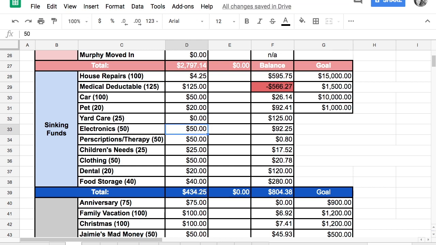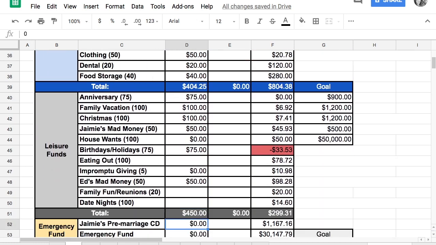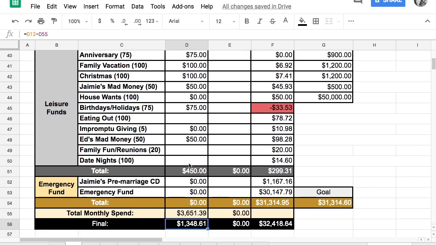Our electronics account, this is just a nice account to have funding in. We can go a little bit lower in this account just because we're building it up in case something breaks down. Prescriptions and therapy, $50 is about right. Children's needs, $25. Clothing, $50. Dental, $20. Food storage, $40. Okay, let's see where our numbers are at now. So this gives us $1,348. The number I'm looking for is $1,200 at the bottom here.